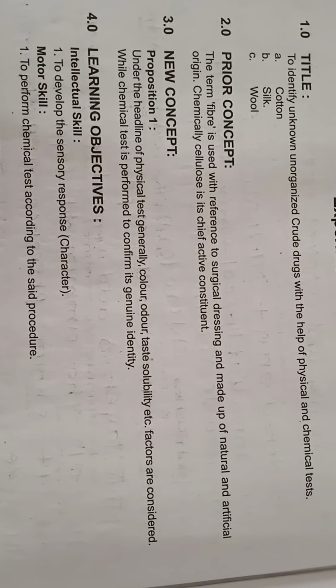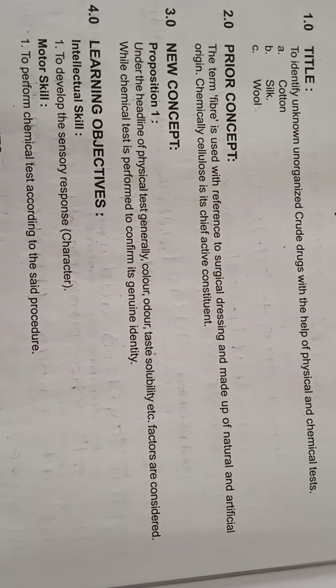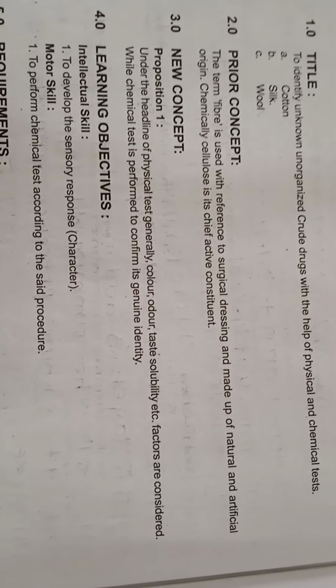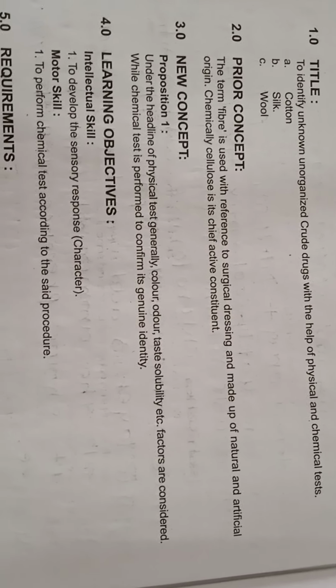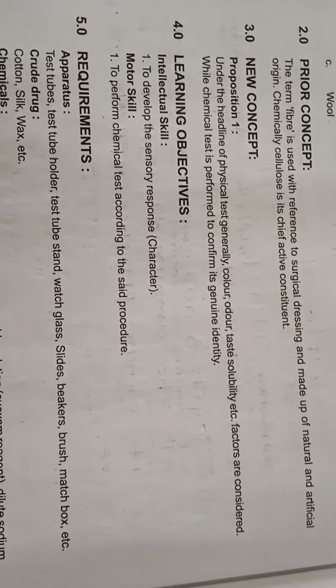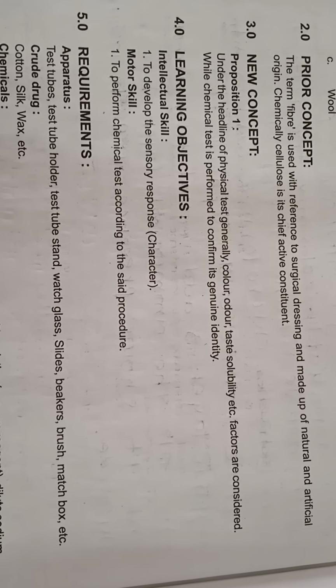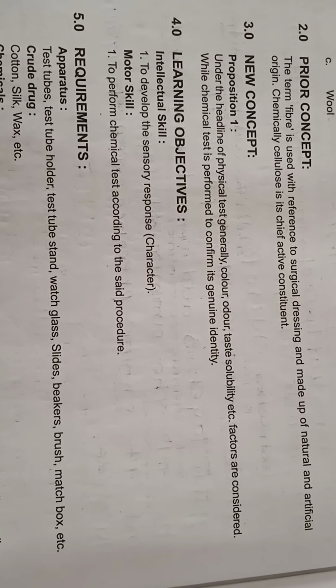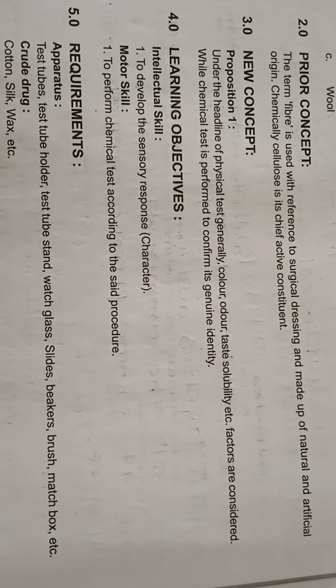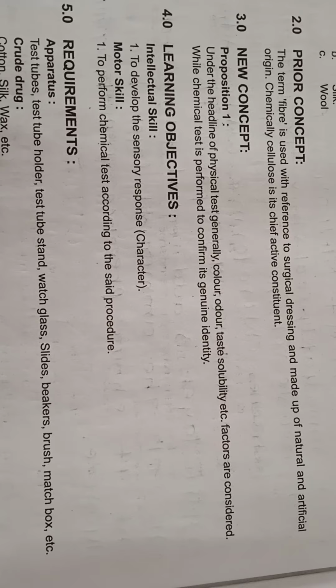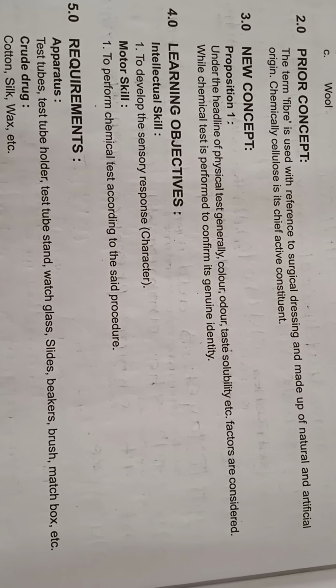Okay, that means cotton, silk and wool are used as surgical dressings and they are the fibers, and they contain cellulose as a chemical constituent. Under this experiment, we have to see the physical tests. Generally the color, odor, taste and solubility of the drug we have to check, while chemical tests are performed to confirm the genuine identity of the drug.